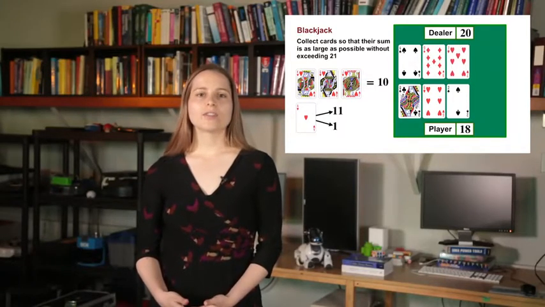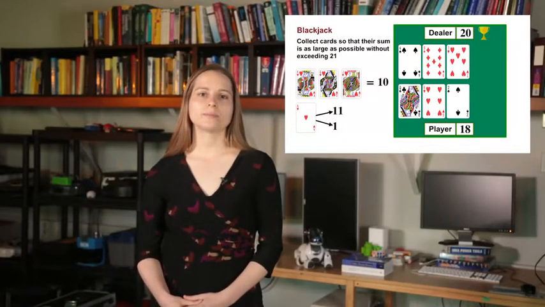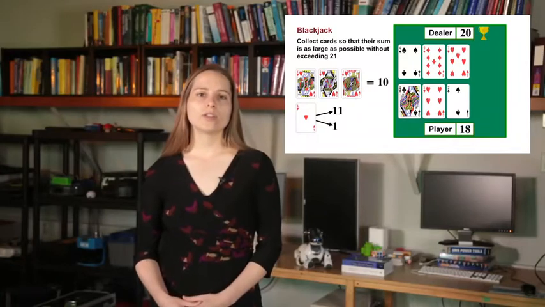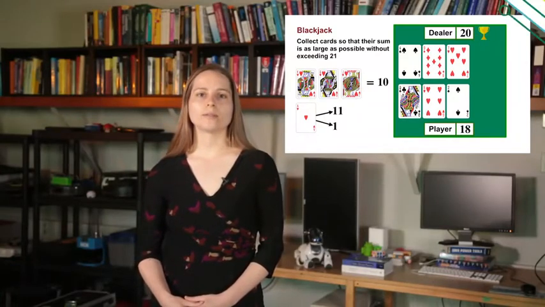The dealer only hits if the sum of their cards is less than 17. If the dealer goes bust, the player wins. Otherwise, the winner of the game is the player whose sum is closer to 21.